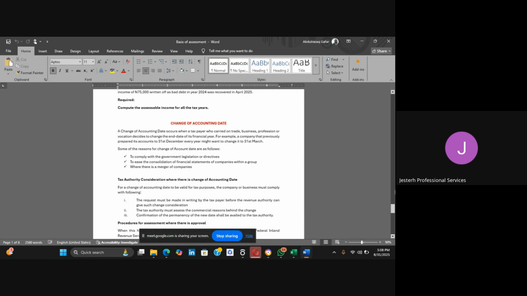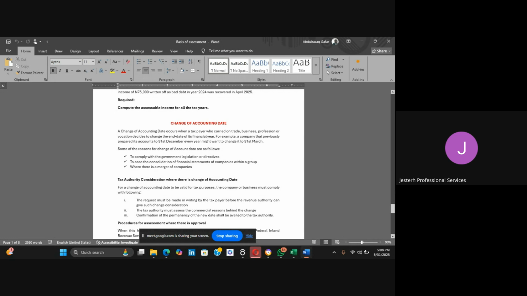So it means the way the tax will be assessed will quite differ from the way we have been doing it, because when you decide to change your accounting year end, you need to also carry the revenue authority along. It's not something that you can just wake up one day and say you want to start changing your accounting year end.